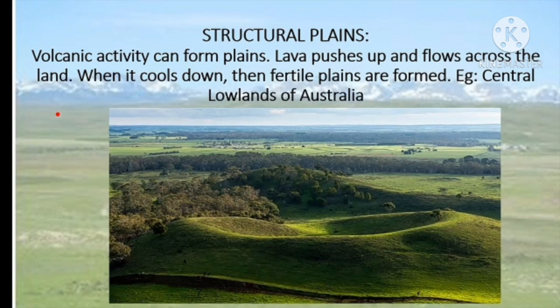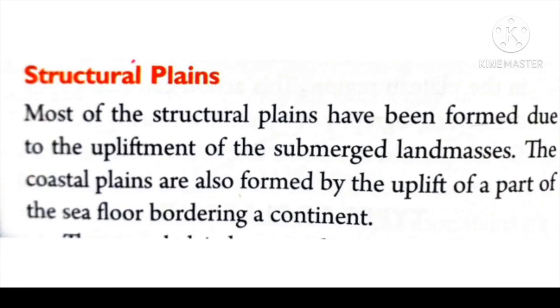Now, the next main type is structural plains. Volcanic activity can form plains. Lava pushes up and flows across the land. When it cools down, then fertile plains are formed, which are known as the structural plains. For example, central lowlands of Australia. Thus, we can say that they are formed due to the upliftment of the submerged land masses. That is, the land masses which were once a part of a water body, and due to sudden tectonic movements, they have risen up.